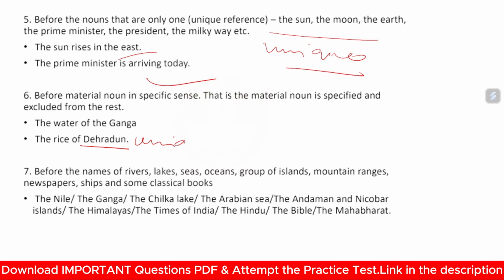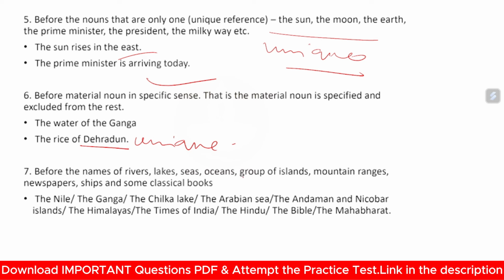Dehradun here is a unique one, and rice is an entity of Dehradun. So rice has been given the same position as Dehradun. Here we consider the rice as Dehradun. So the rice of Dehradun is a unique thing.